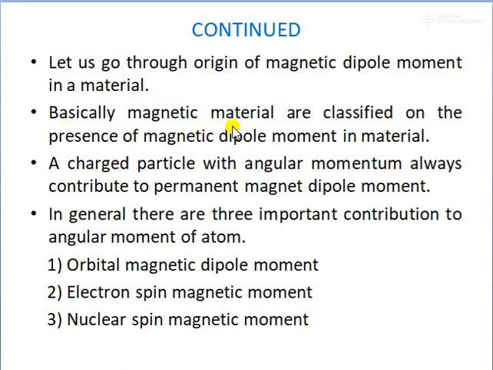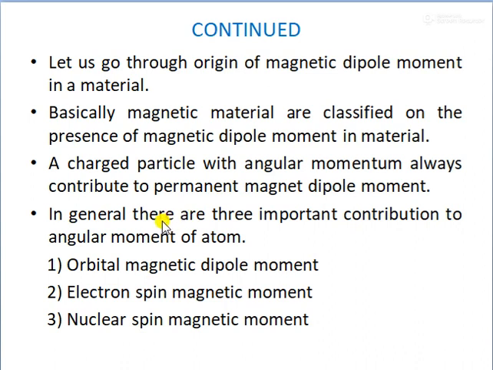Basically, magnetic materials are classified on the presence of magnetic dipole moment in the material. A charged particle with angular momentum always contributes to a permanent magnetic dipole moment. If it is rotating, it will contribute to a certain permanent magnetic dipole moment.